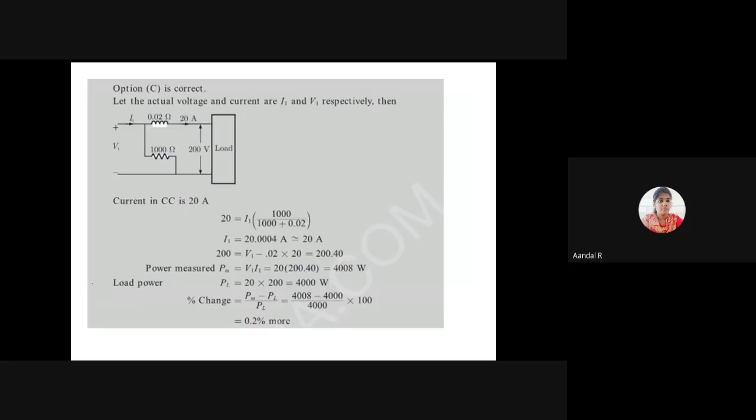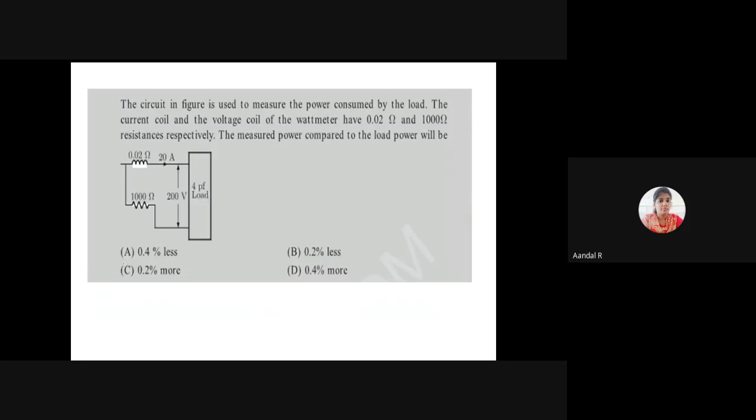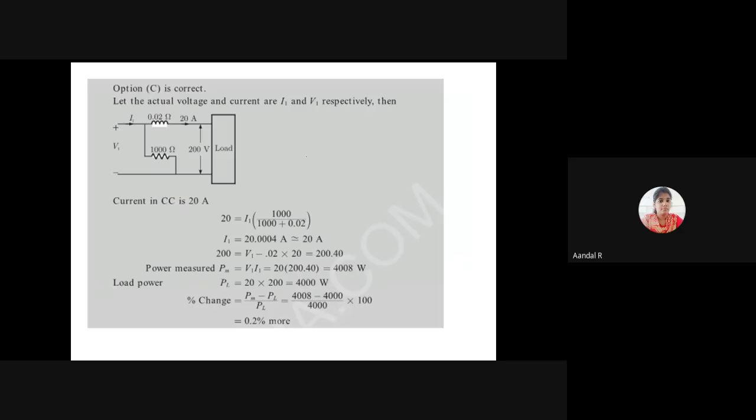For this, I am remodeling this circuit. The output voltage is 200 volt. Here, 0.02 is the internal resistance of the current coil, and 1000 ohm is the resistance of the potential coil, that is the voltage coil. We have to measure the power. The current in the current coil is 20 ampere.